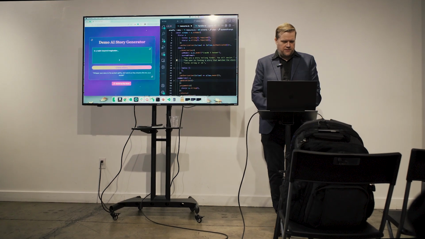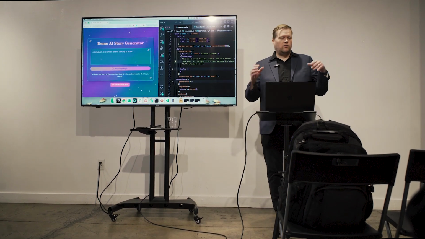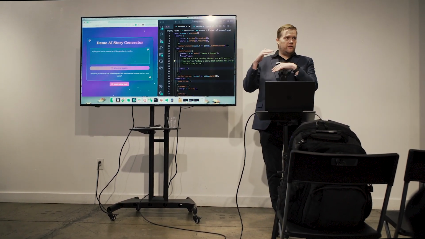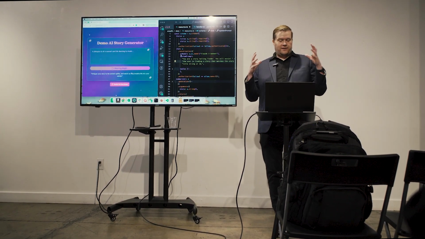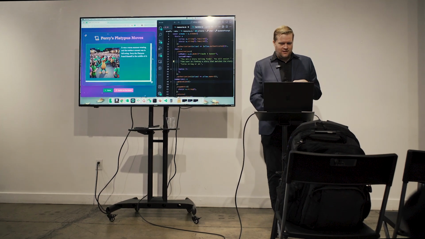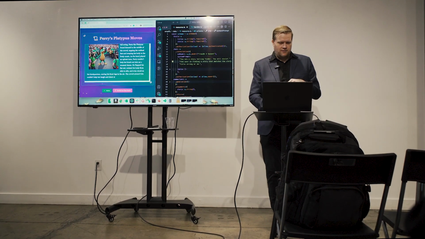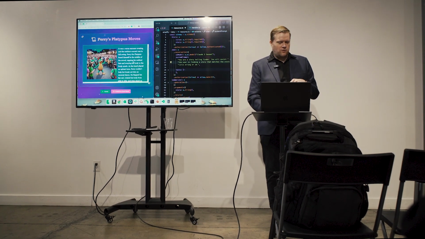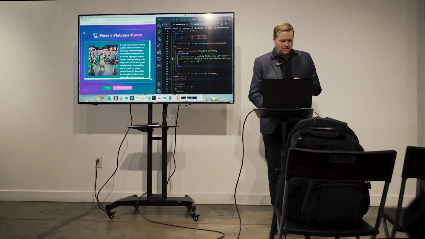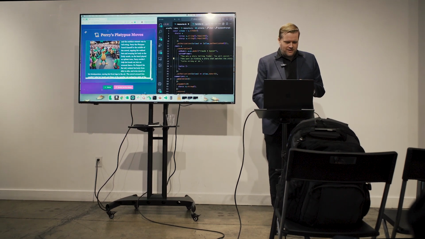Let me refresh this page, make sure the internet's working. Copy paste this in here. So now I hit the button, so it's going to go up to the large language model. It's going to create a story using that system prompt. And then I'm also having it generate a picture for that story that we just created. Here it is. It's a warm summer evening, and the outdoor concert was in full swing. Harry the platypus found himself in the middle of the crowd. See, he's like dancing. So it created the story, and now I have the picture. And this is using Stable Diffusion to make this fun little picture. You can obviously tell this is AI generated.